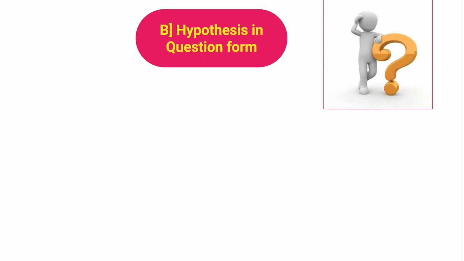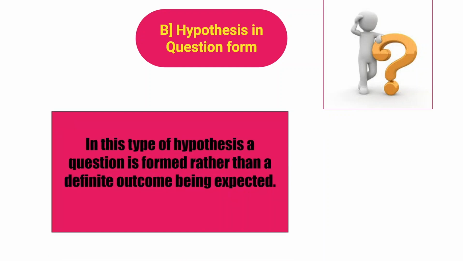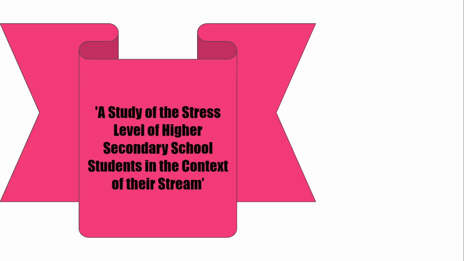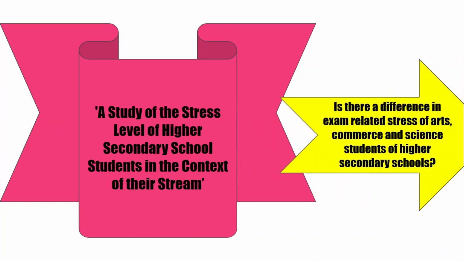The second type of hypothesis is the hypothesis in question form. In this type of hypothesis, a question is formed rather than a definite outcome being expected. For example, a study of the stress level of higher secondary school students in the context of their stream. The hypothesis in question form would be: is there a difference in exam related stress of arts, commerce and science students of higher secondary schools?